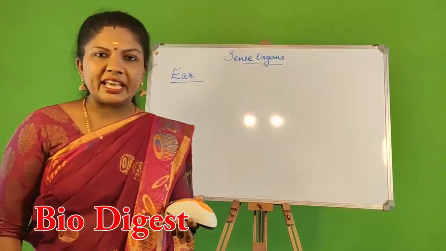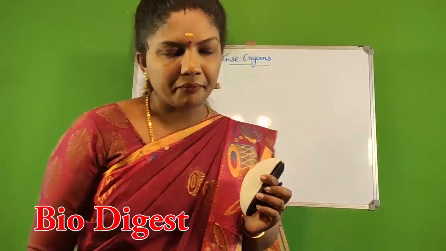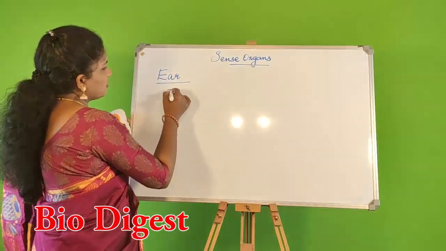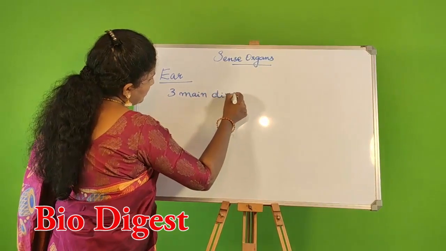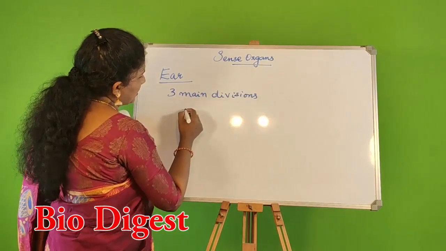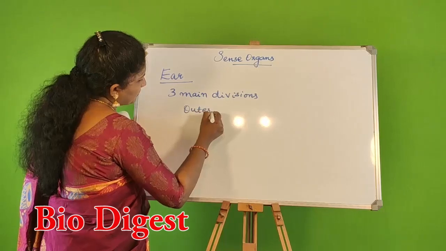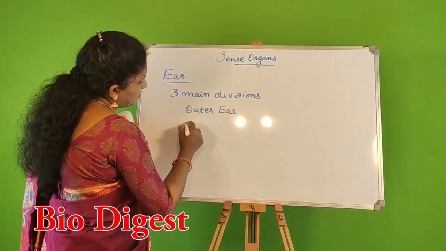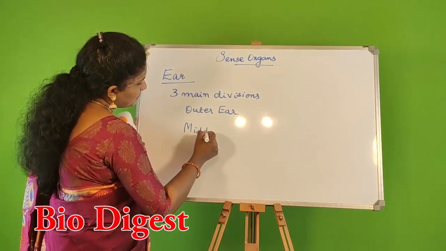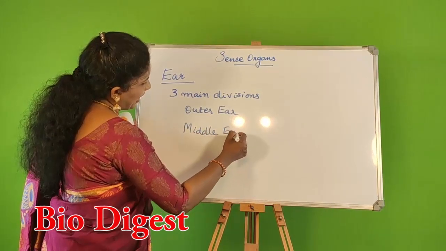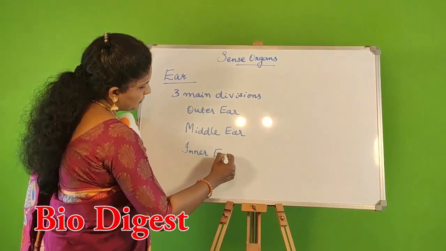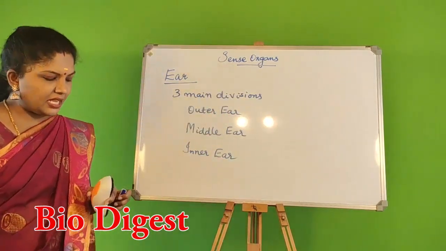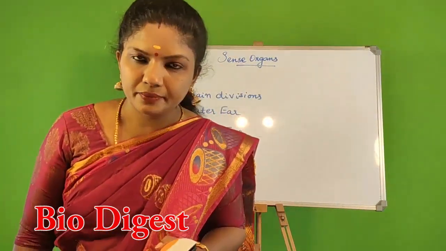The human ear can be divided into three main divisions. Which are they? We will see the three main divisions of the human ear. The three main divisions are outer ear, middle ear and inner ear. Let us see the parts one by one.